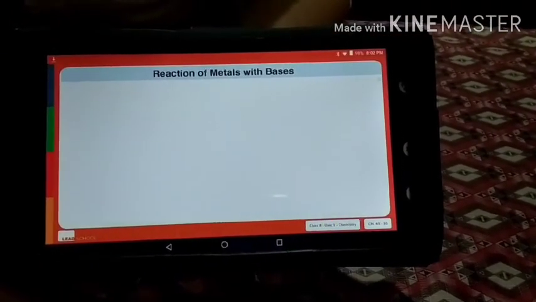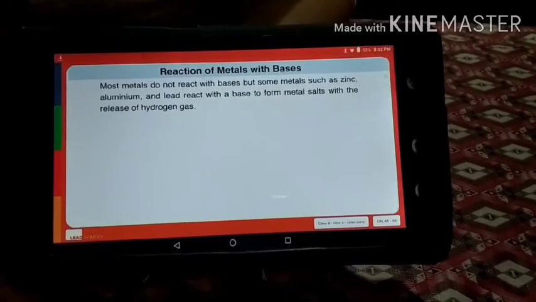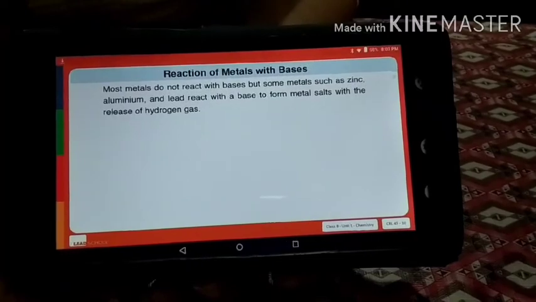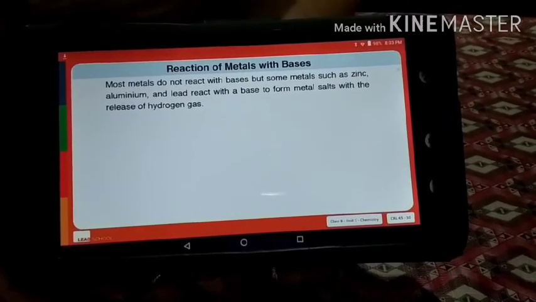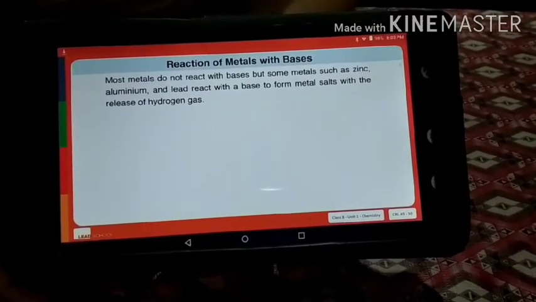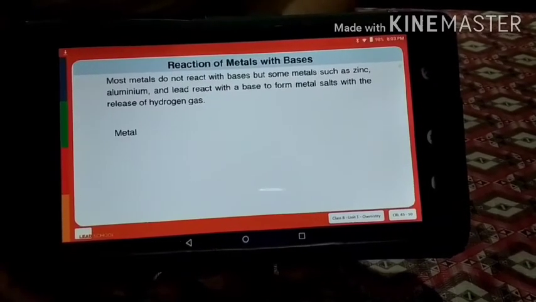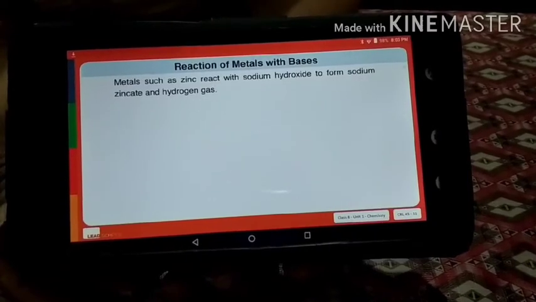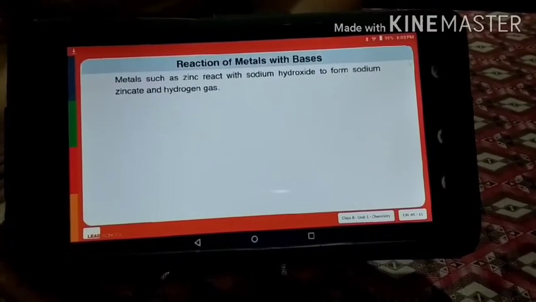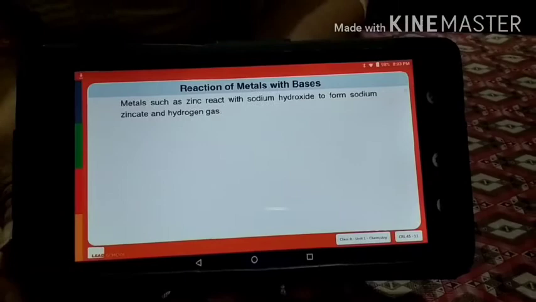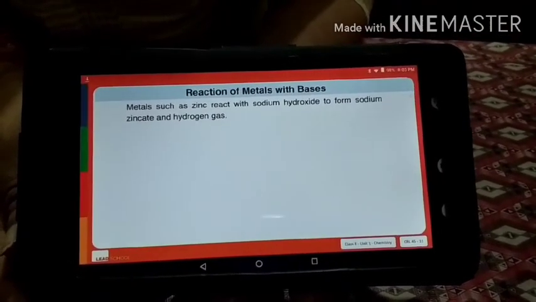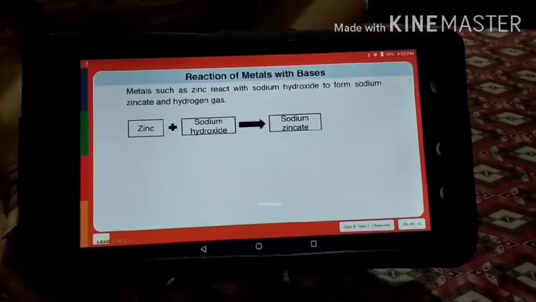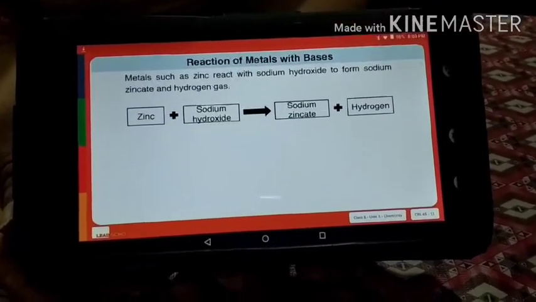The reaction of metals with bases. Most metals do not react with bases, but some, like zinc and aluminium, react with a base to form a metal salt and hydrogen gas. Metal plus base gives metal salt plus hydrogen. Metals such as zinc react with sodium hydroxide to form sodium zincate and hydrogen gas. Zinc plus sodium hydroxide gives sodium zincate plus hydrogen.